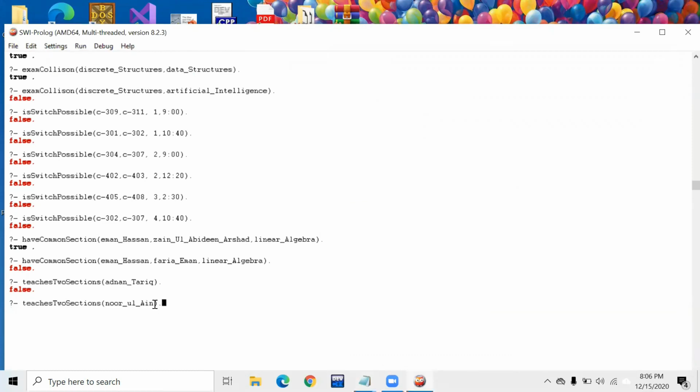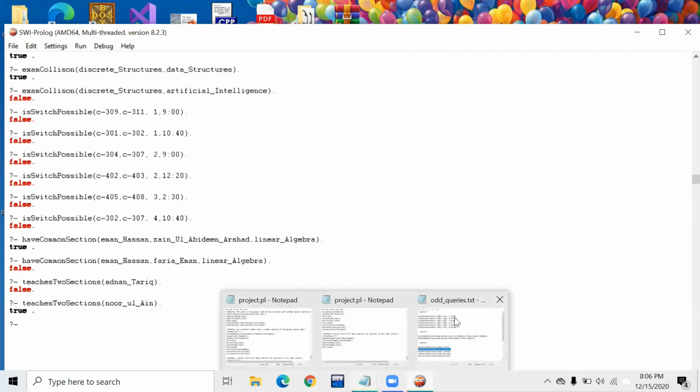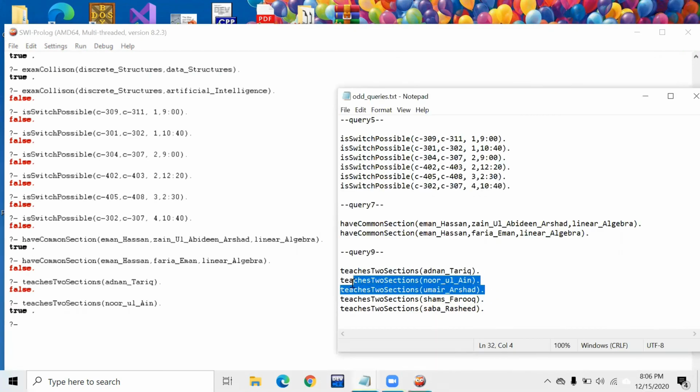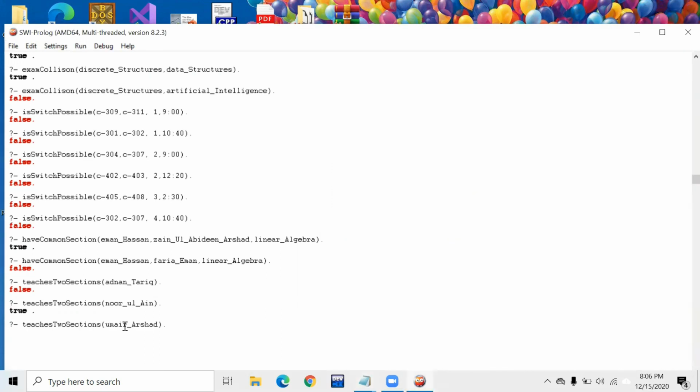Now we would see whether Ma'am Nurulan teaches two sections. So it is true. Sir Umair Arshad teaches only one section. So the query and the goal give us false.